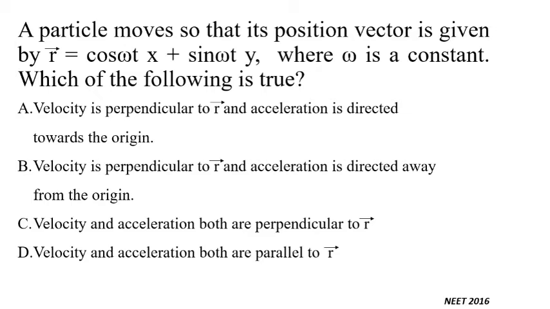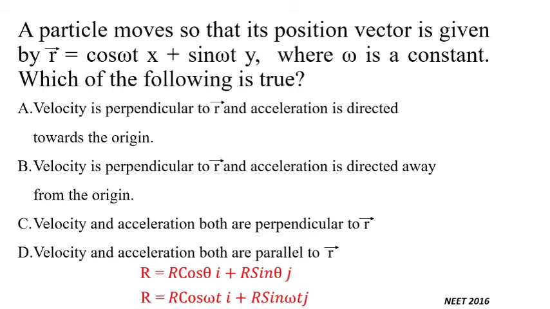In this problem, it is given that a particle moves so that its position vector is given by vector r equal to cos omega t x plus sin omega t y. So this is the same form as we have seen for position vector. Just by looking at this equation, one should understand that this is the equation for circular motion. Next, it is given that omega is constant, that means it is a clear case of uniform circular motion. For uniform circular motion, which of the following is true? So out of these four options, which one is true, we need to find out.